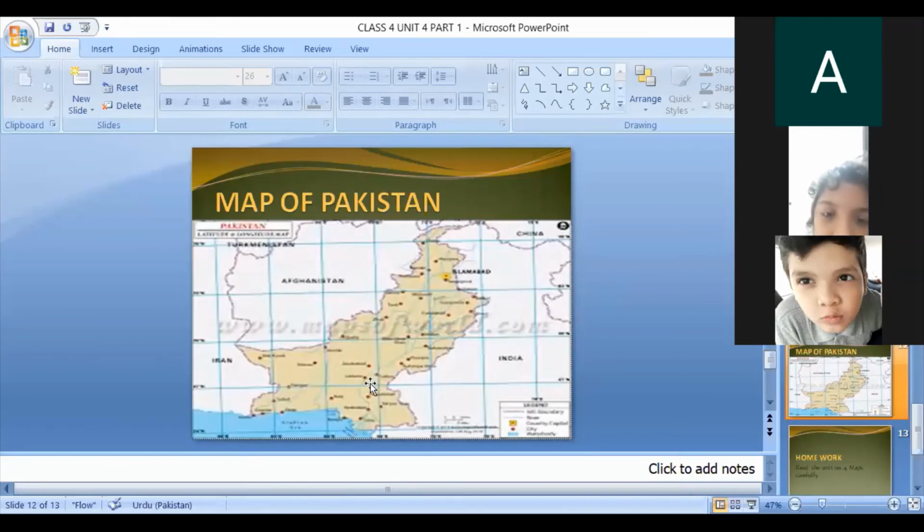Then the areas near the sea. This is Karachi, and it enjoys the sea breeze throughout the year. So the areas which are near the equator in Pakistan are considered hot areas and are known as the plain areas. Is it clear? Okay.